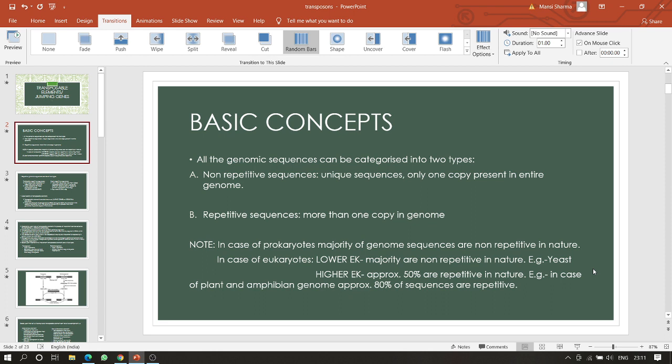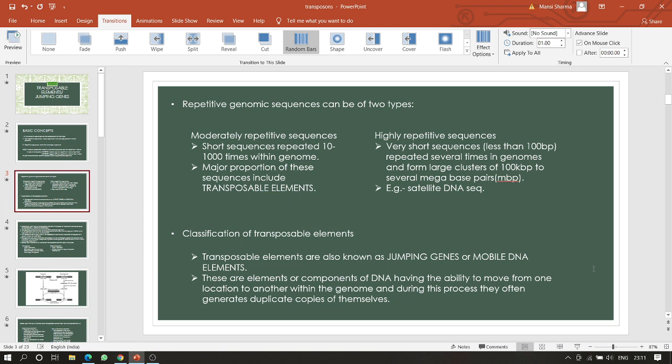In case of prokaryotes, the majority of genomic sequences are non-repetitive in nature, while in case of eukaryotes, lower eukaryotes have a majority of non-repetitive sequences, for example yeast. In higher eukaryotes, approximately 50% are repetitive in nature. For example, in case of plant and amphibian genomes, approximately 80% of sequences are repetitive in nature.